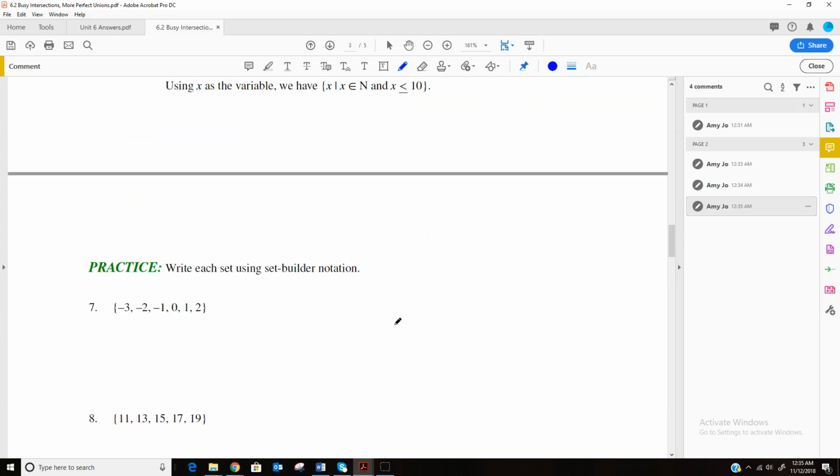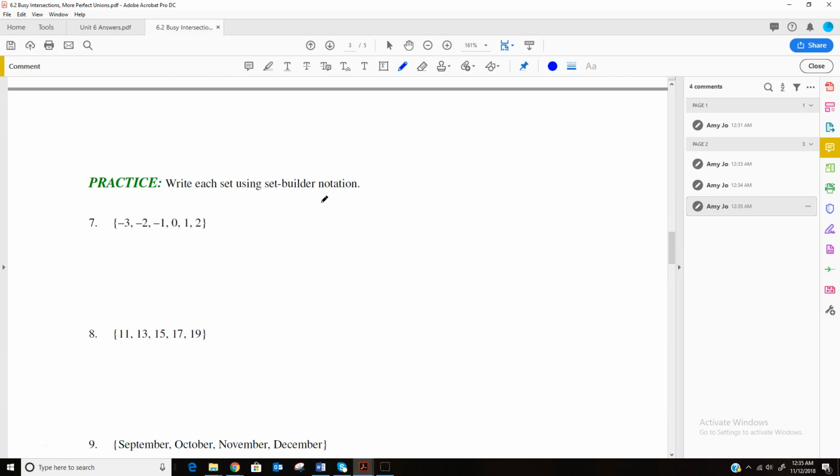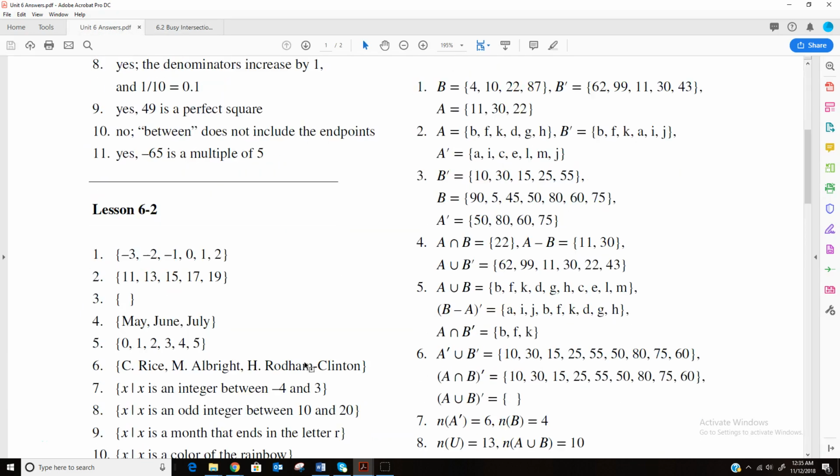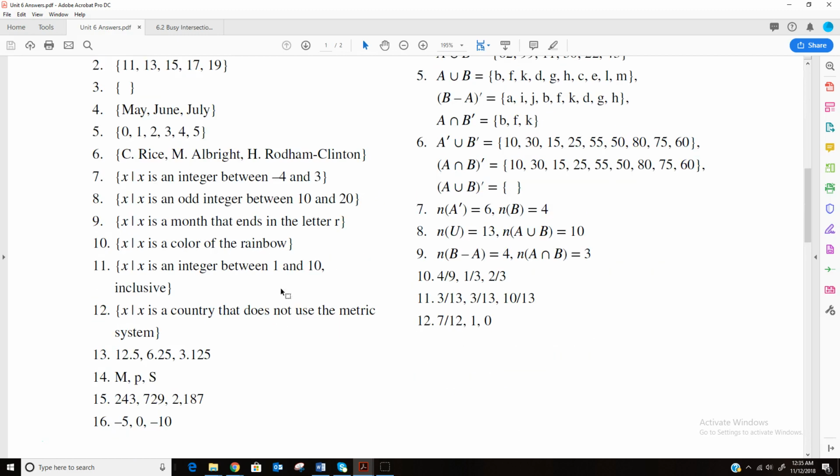So go ahead and pause the video and see if you can do set builder notation for these, and then you can check on the answer sheet to see if you were correct.